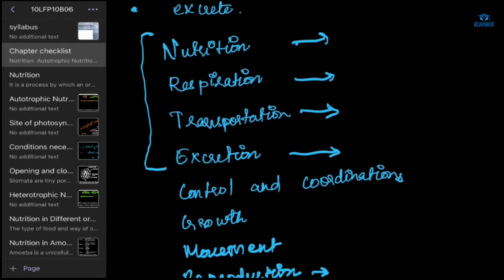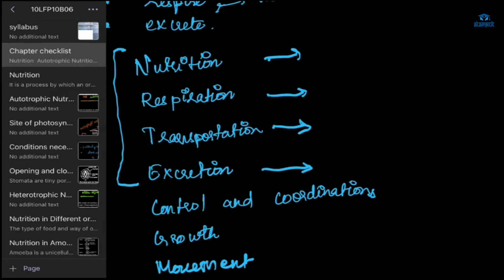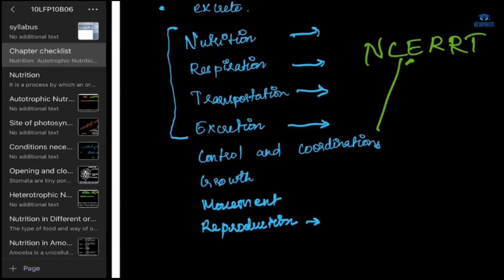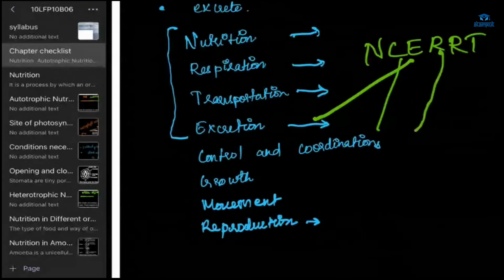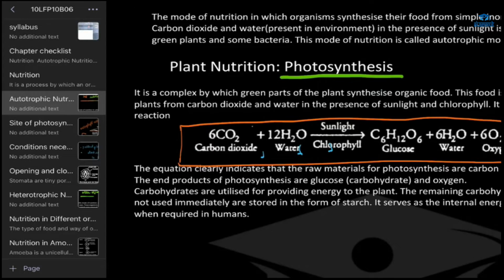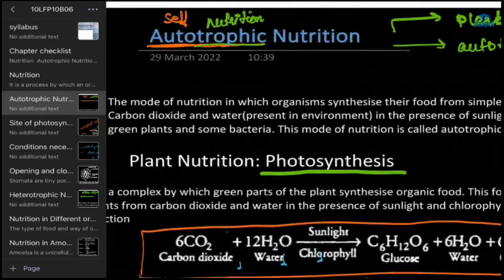You can remember these life processes by this simple mnemonic, NCERRT. N for nutrition, C for control and coordination, E for excretion, R for reproduction, then R for respiration, T for transportation. Now, when we go for nutrition, we require energy, right? How do we get that energy? We get it from food.